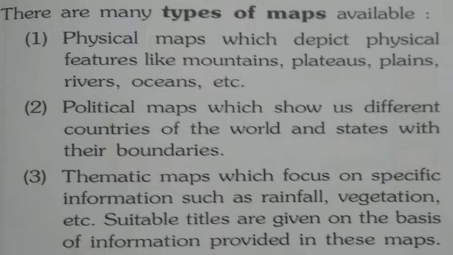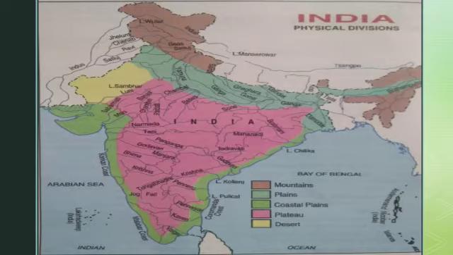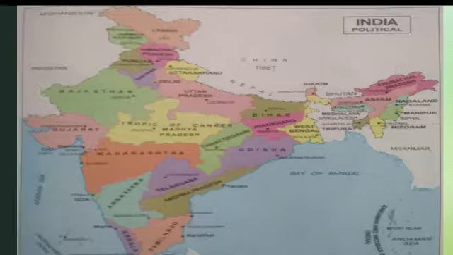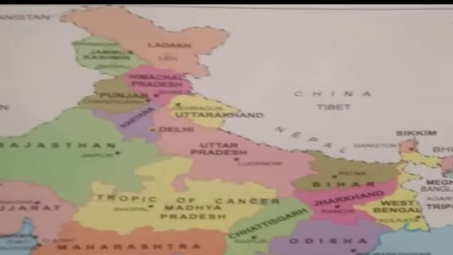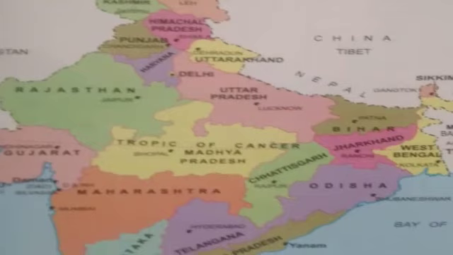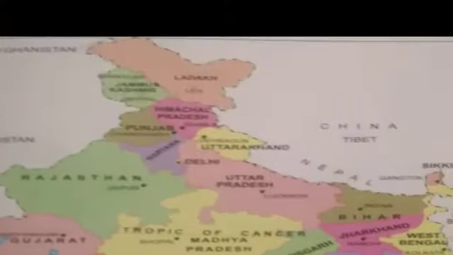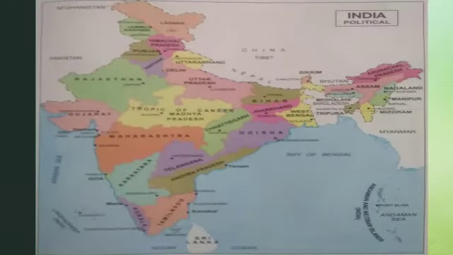If you want to see Norway, Switzerland, Greenland, India, all these countries you can see on a political map of the world. In the same way, we have political maps of states, and we can see different states with their boundaries. Here is the political map of India, and you can easily find every state of India in it.